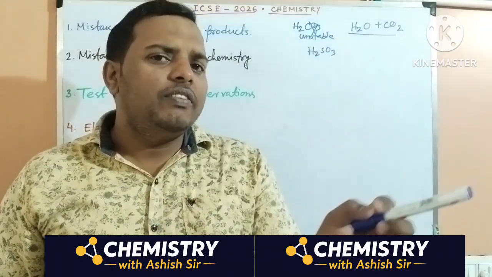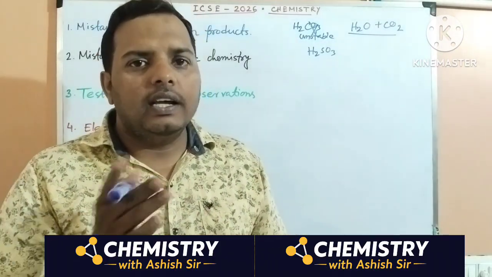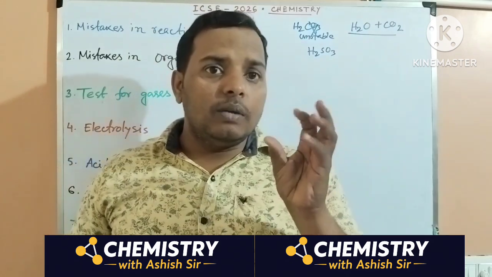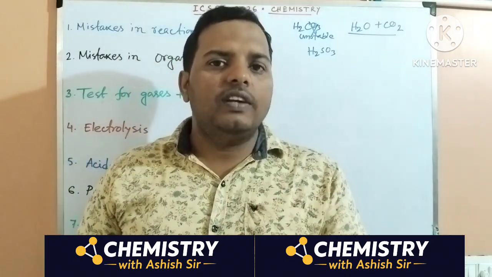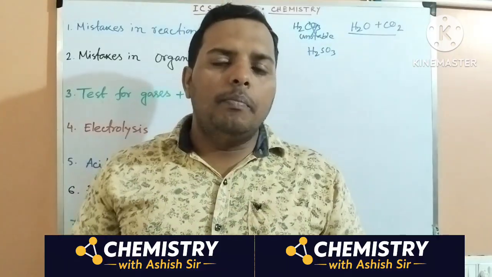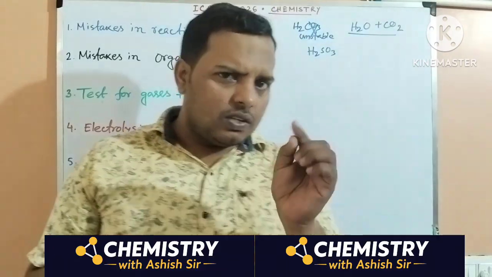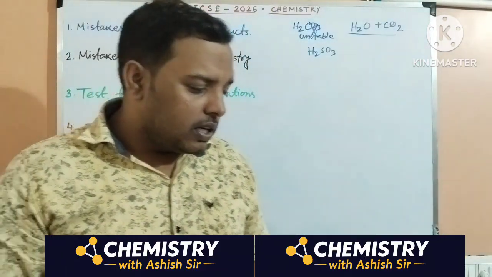So give a little revision to the radicals chapter, the similar sounding radicals: nitrate, nitrite, phosphate, phosphite, sulfate, sulfite, arsenite, manganate, permanganate. Just 5 or 10 minutes will be enough for that.